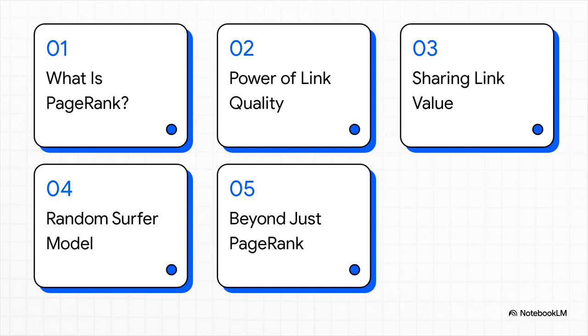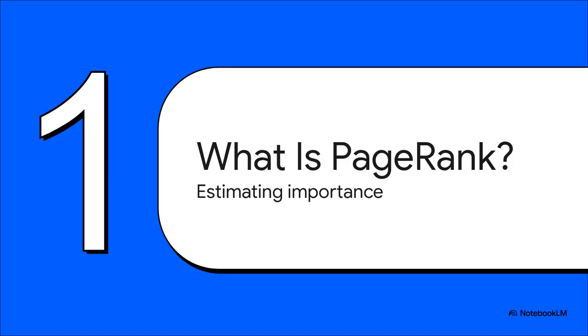So, here's our roadmap for today. 1. What is PageRank? 2. The power of link quality. 3. Sharing link value. 4. The random surfer model. And 5. Beyond just PageRank. All right, let's dive right into Section 1.